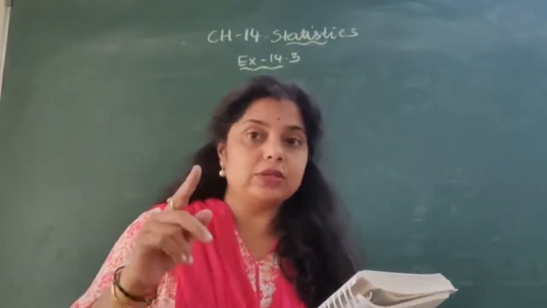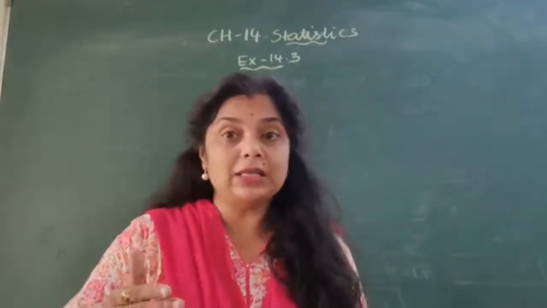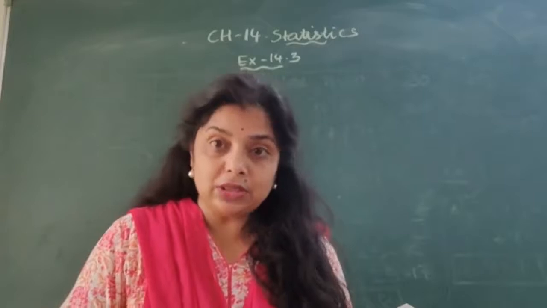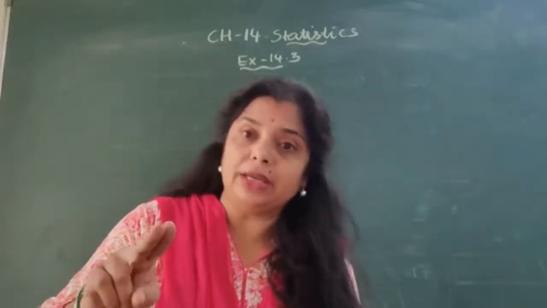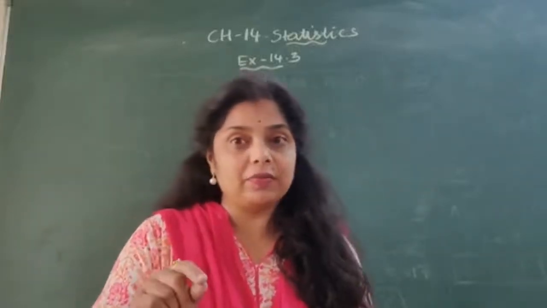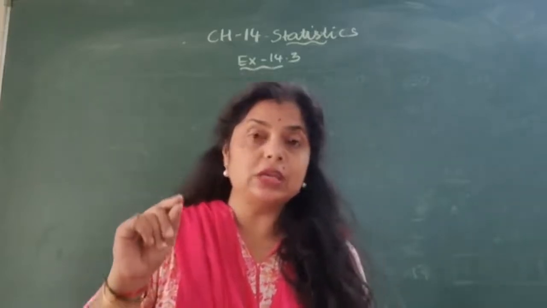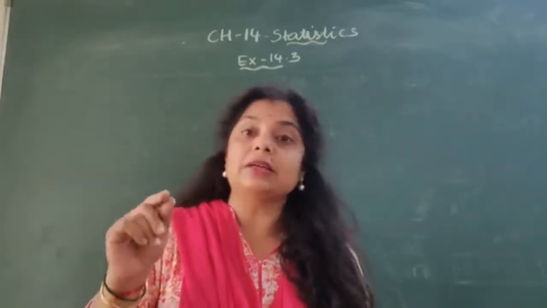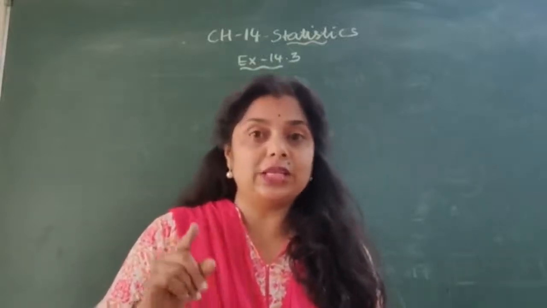Below 25, 6. Below 25 means it may be 18, it may be 19, it may be 24, it may be 23, right? So those who come below 20 also come in below 25. Are you getting me? The person whose age is 18 can be considered in below 20 as well as below 25.